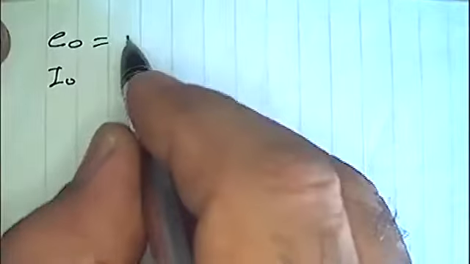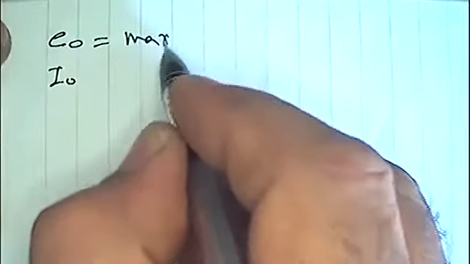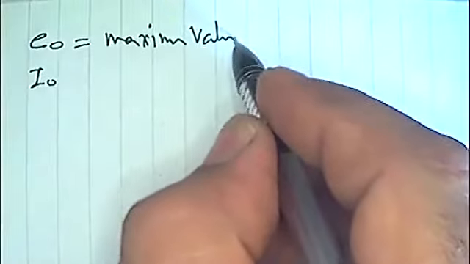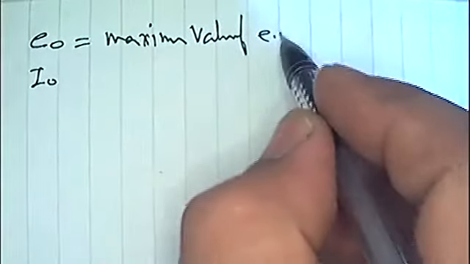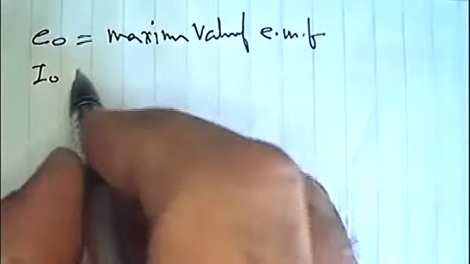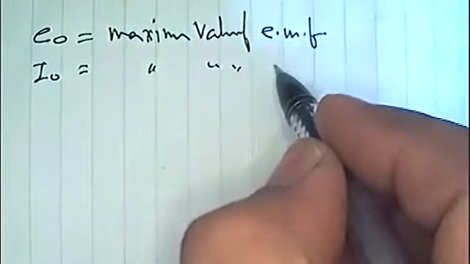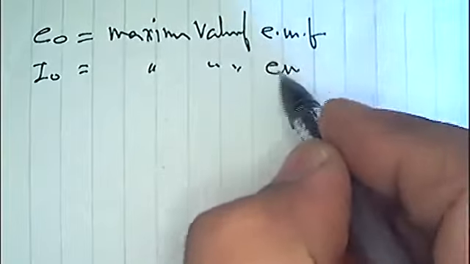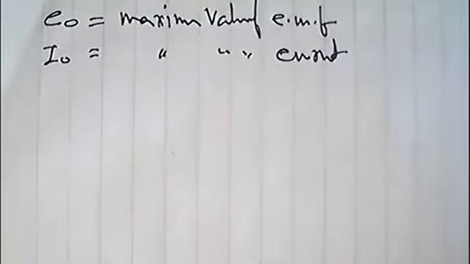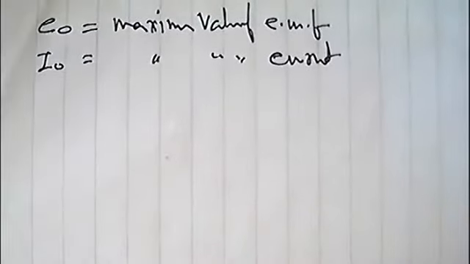E naught is the maximum value of alternating EMF. So I naught is the maximum value of alternating current. It is the maximum value of alternating current.